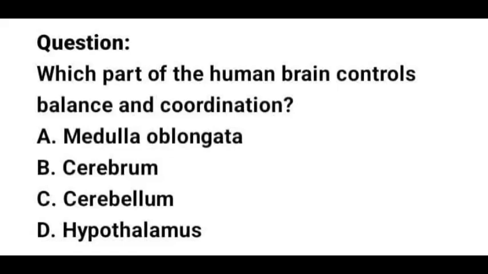The cerebellum coordinates voluntary movements, maintains posture, and ensures balance. The medulla oblongata regulates involuntary actions like breathing and heartbeats. The cerebrum handles thinking, memory, and voluntary movement. The hypothalamus, on the other hand, controls hormones and homeostasis. So the correct option there is option C, the cerebellum. It is the part of the human brain that controls balance and coordination.